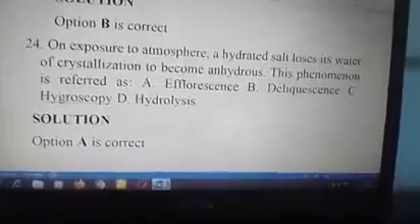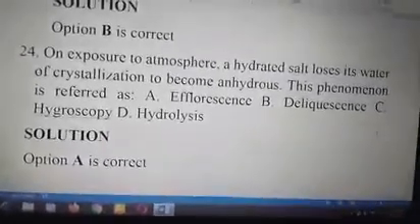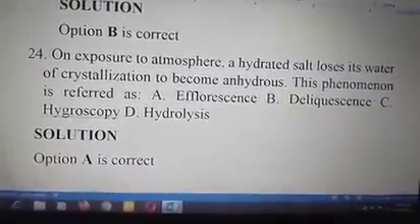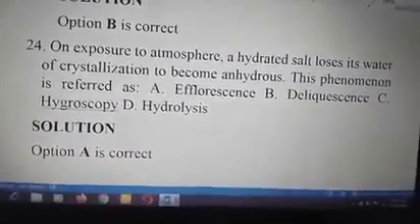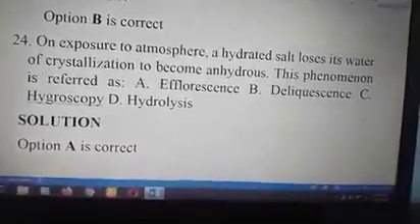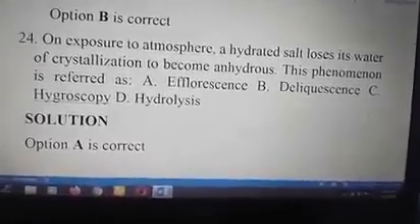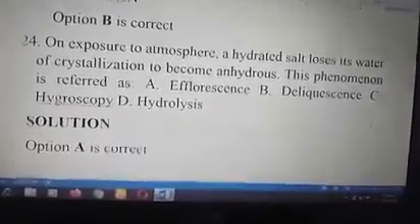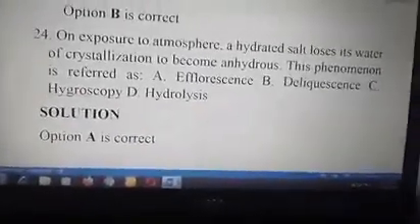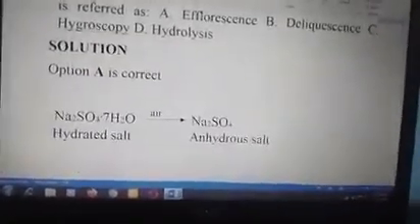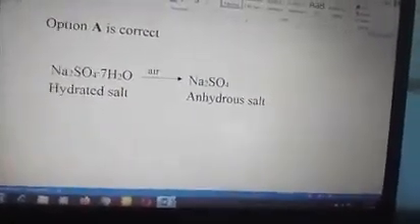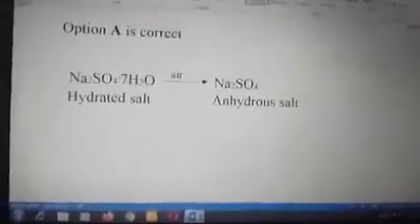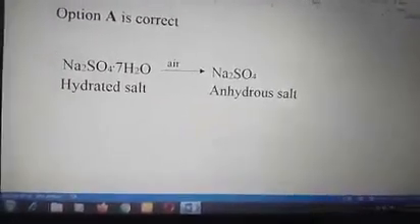24. On exposure to the atmosphere, a hydrated salt loses its water of crystallization to become anhydrous. The phenomenon is referred to as A. efflorescence, B. decrescence, C. hygroscopy, and D. hydrolysis. The answer is efflorescence, option A. So what's efflorescence? It's a process by which a compound that is hydrated loses its water when exposed to air to become anhydrous. You can see the illustration there.